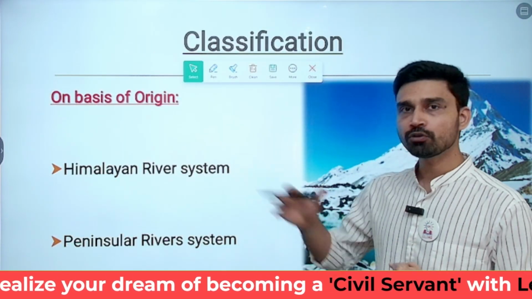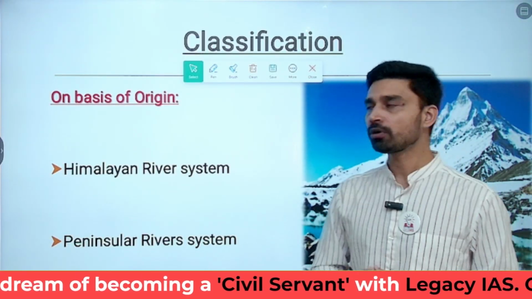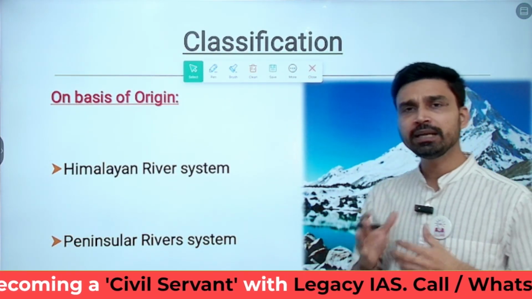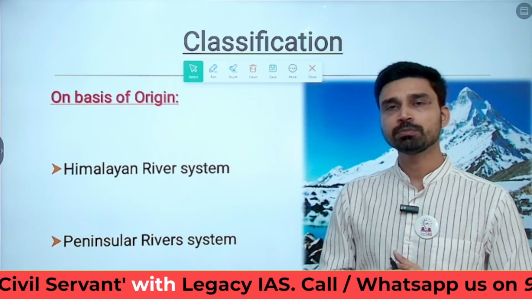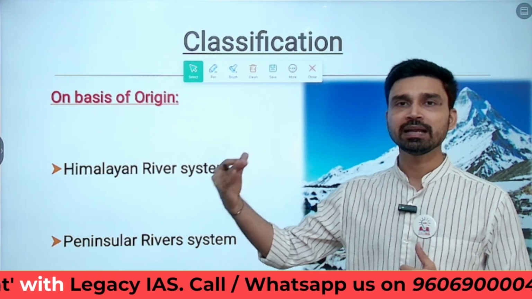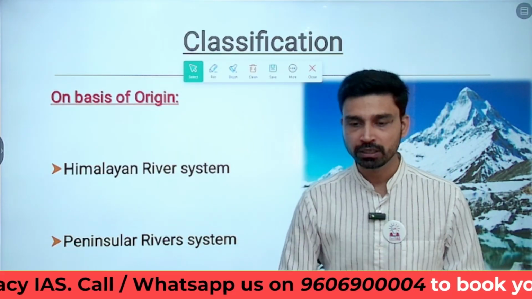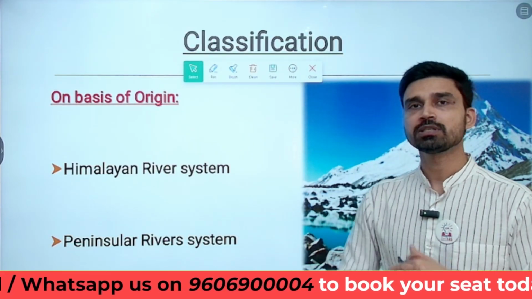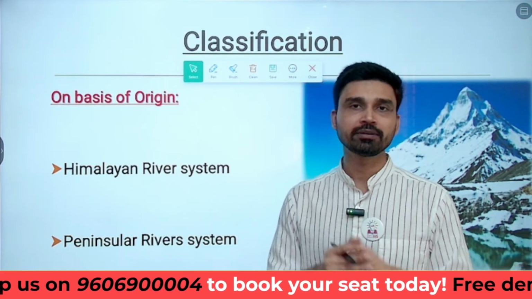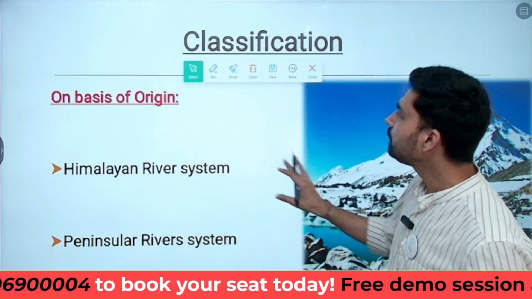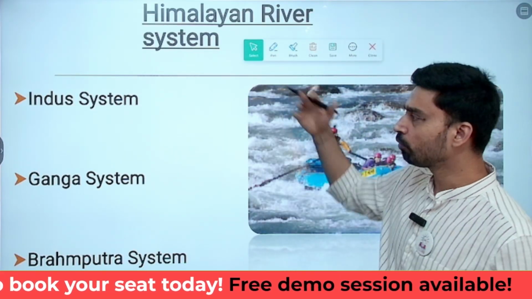Now, Himalayan rivers, obviously, because they derive their origin from glaciers, are perennial in nature. That means no matter which season or which month you are talking about, there is continuous availability of enough water volume in the river. On the other hand, peninsular rivers suffer from a shortage of water in the dry season, as they largely depend upon monsoon rainfall for their water supply.